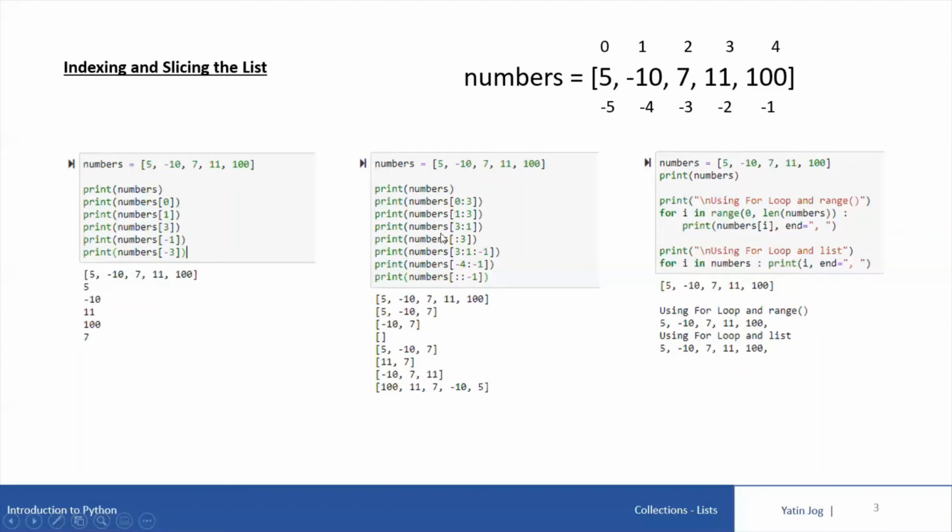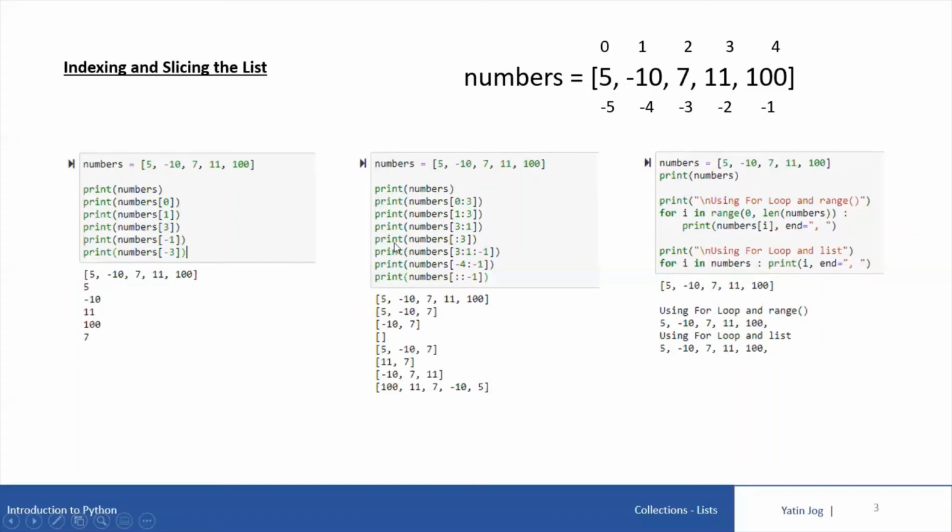If I try to print numbers of 3 to 1, a slice starting from 3 to 1, I cannot go in the reverse direction. The default direction for slicing is the forward direction. So if I try to print a slice starting from the 3rd location going back to the 1st, there is nothing, so it will print a blank list, an empty list.